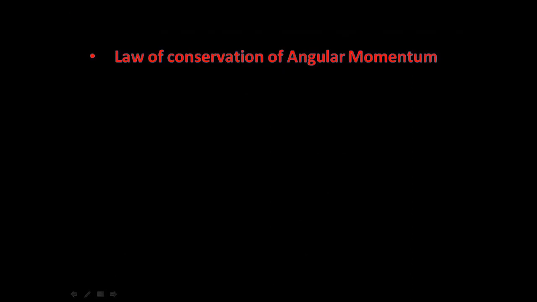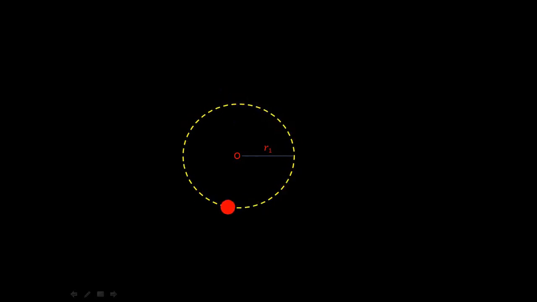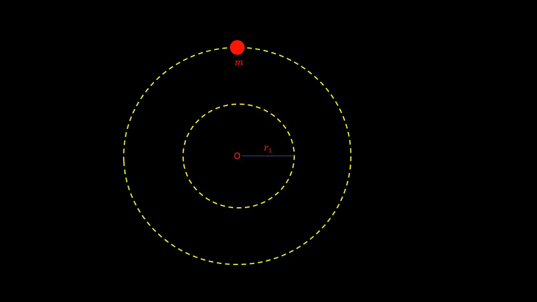Now let's discuss what is law of conservation of angular momentum. According to the law of conservation of angular momentum, the total angular momentum of the system remains conserved if no external torque acts on it. Now let's say we have a body of mass m and it is rotating in a circle of radius r1 with velocity v1. Now if, without the application of any external torque, the body moves in a bigger orbit of radius r2 with velocity v2,